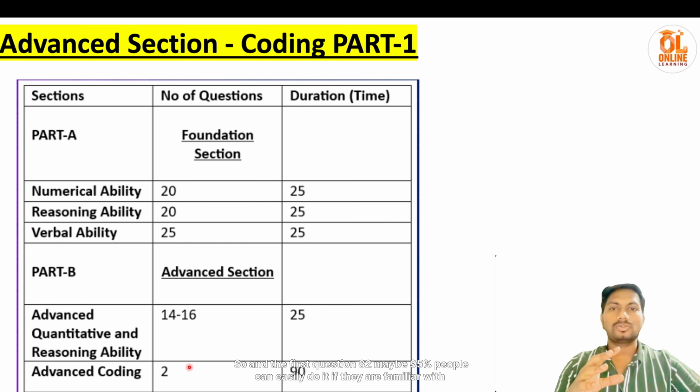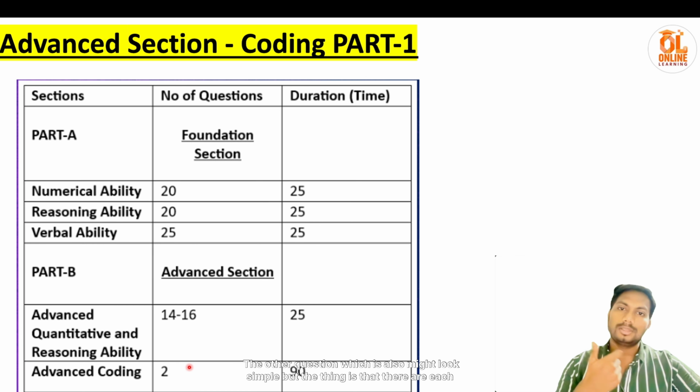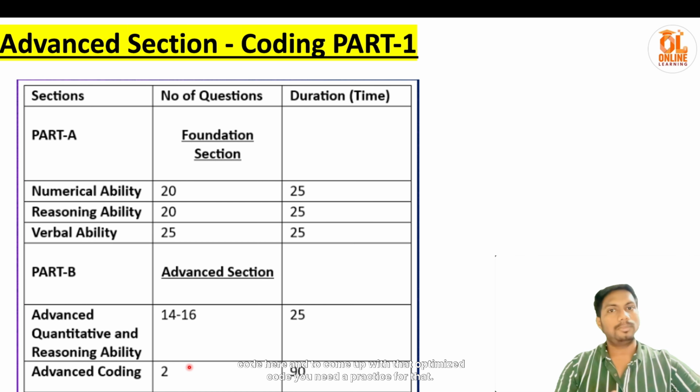Ideally, in these two coding questions, one will be an easy question and the other an easy to medium kind of question. There will be no hard level questions involved here. The first question, 80 to maybe 95% of people can easily do if they are familiar with basic variables, declaring functions, looping statements, and arithmetic operations. The other question might look simple, but the edge cases or test cases might require you to write optimized code, and to come up with that you need practice.